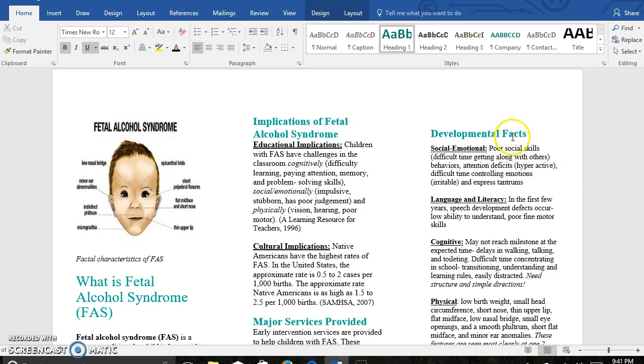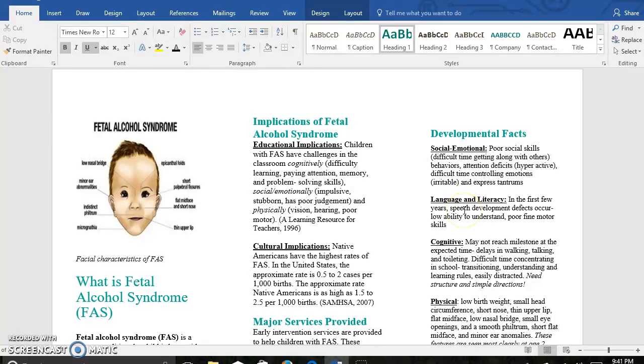Some developmental facts. Social emotionally, they have poor social skills, a difficult time getting along with others, or a lot of the times they don't know how to interact with others, so it leads to the poor social skills. They have behaviors, attention deficit, they're very hyperactive, they have a difficult time controlling those emotions, they become very irritable, and the way that they express themselves is through tantrums. So if you are in the classroom, for instance, or even at home, the child doesn't know how to express what they want and they can just throw themselves on the floor.